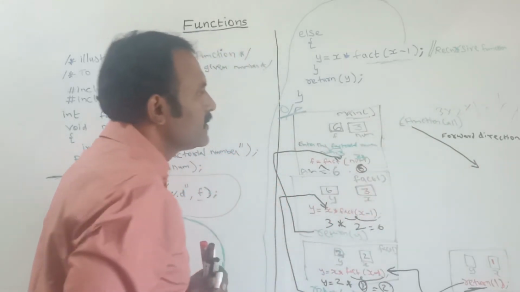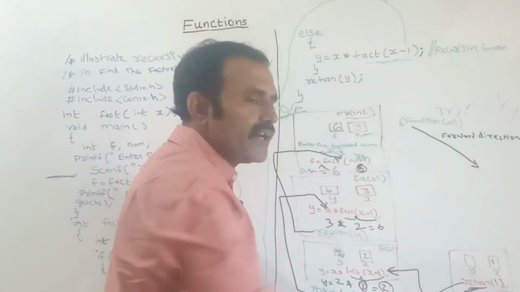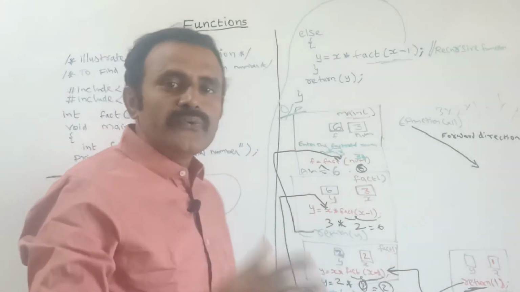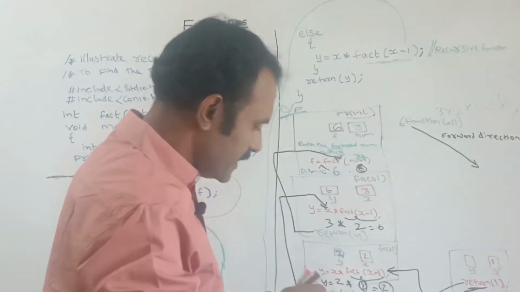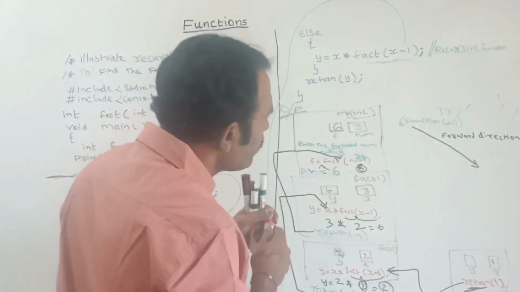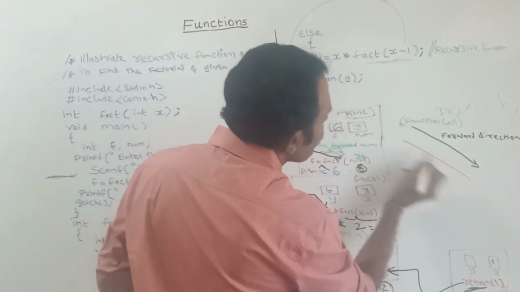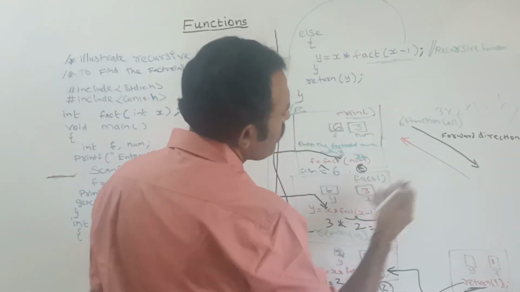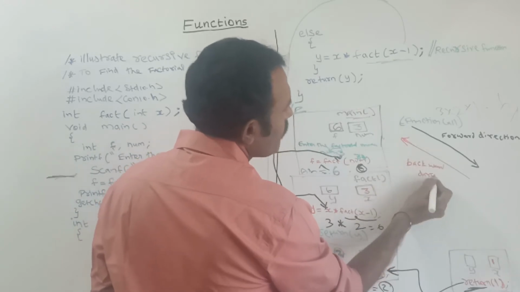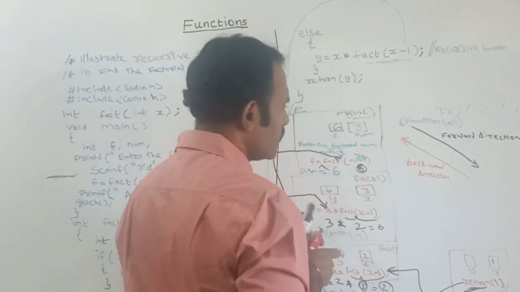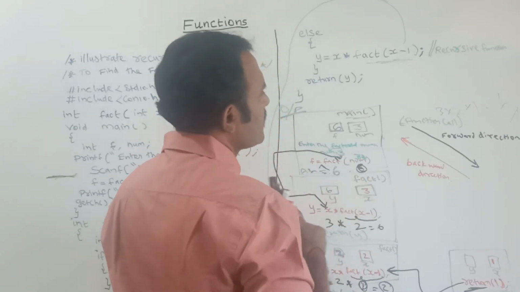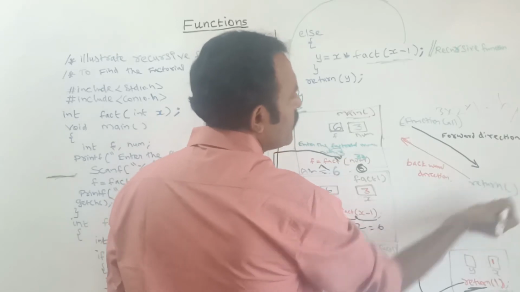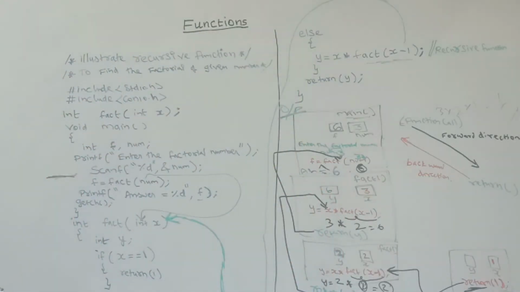While calling, the function will go in the forward direction. And next, when returning the value, it comes in the backward direction. See here, this one is the return value. Returning the value comes in the backward direction.